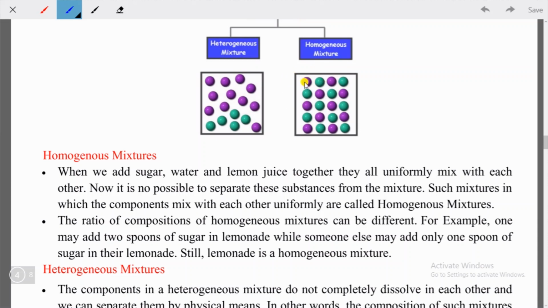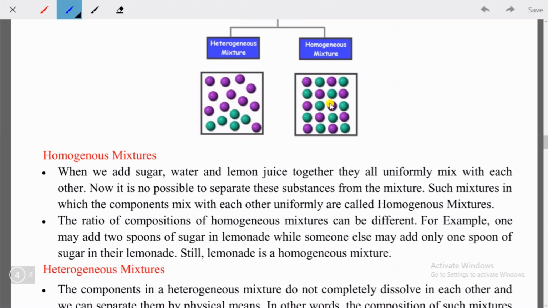Okay, so you can see here, in the first row you have two purple colored balls and two green colored balls. In the next row you have two purple colored balls and two green colored balls, isn't it? In the next row also you will find a similar ratio. So if I consider these as particles, then these particles are uniformly distributed and there is less possibility that you can separate them out, because they are uniformly distributed and very closely attached with each other.